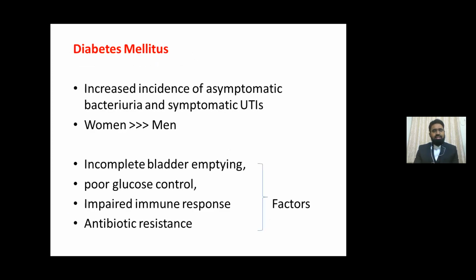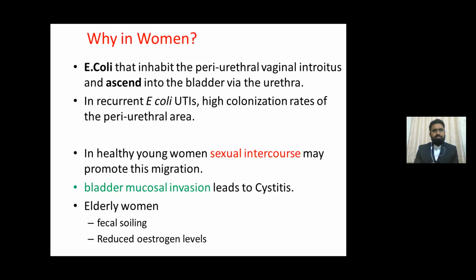Diabetes mellitus increases the incidence of asymptomatic bacteriuria and symptomatic UTIs. It is more seen in women. Incomplete bladder emptying, poor glucose control, impaired immune response, antibiotic resistance. These are all factors that play a role in the case of UTI in diabetes mellitus.